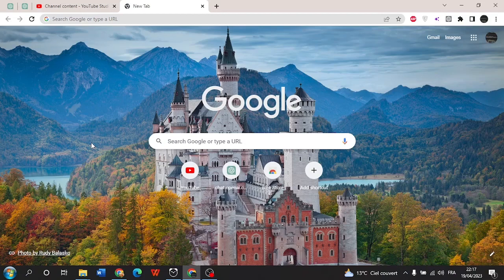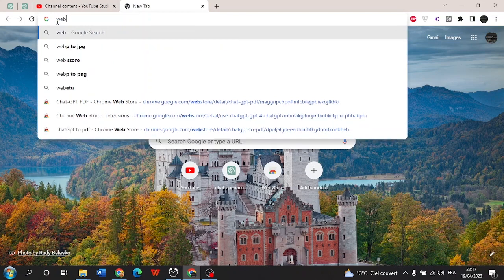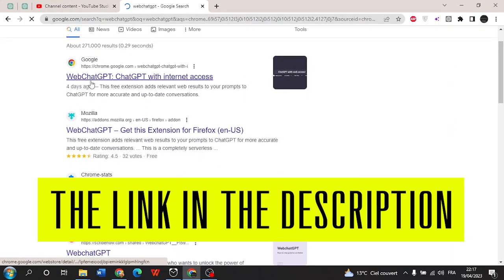And this is just a quick episode of our series Chrome Extensions Unleashed. In this episode, we're gonna talk about another ChatGPT extension that is so powerful. So who said that ChatGPT is limited to 2021? ChatGPT is not limited to 2021 with the help of this extension. So let's see, and just search here for WebChatGPT and you're gonna find it here.